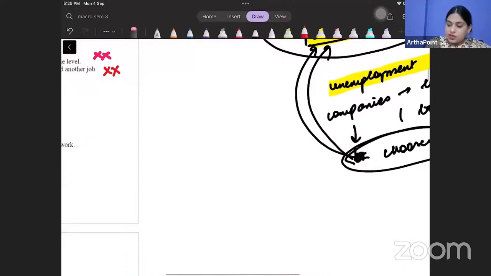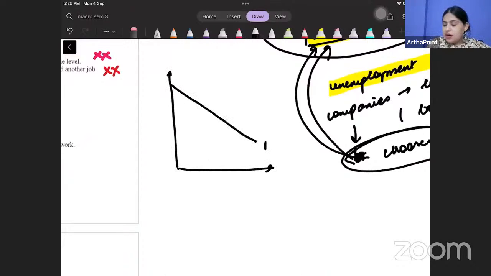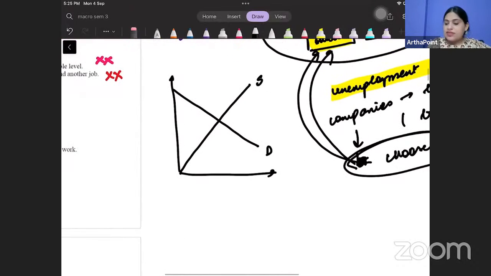So just think about this, huh? Suppose, beta, this is the demand of labor and this is the supply of labor. Suppose I tell you that the wage that law tells you to keep, मतलब government ने बोल दिया, देखो market equilibrium wage आ रही है W, and at this wage how many people are employed?